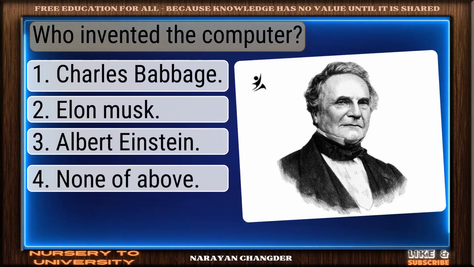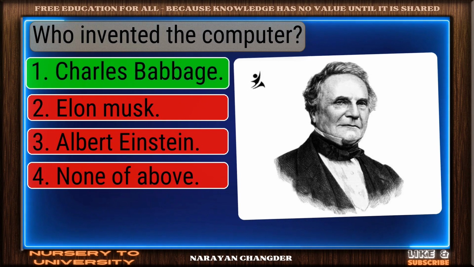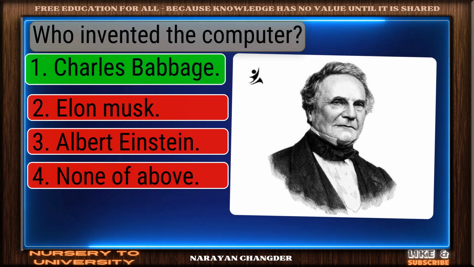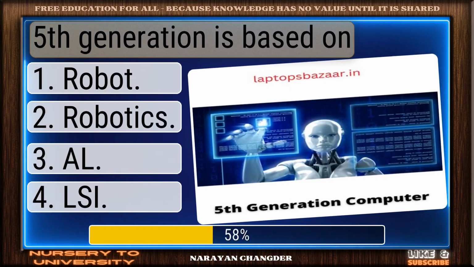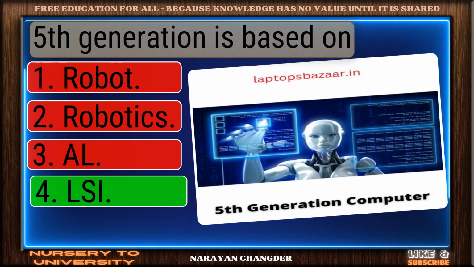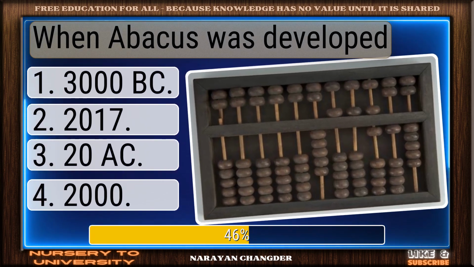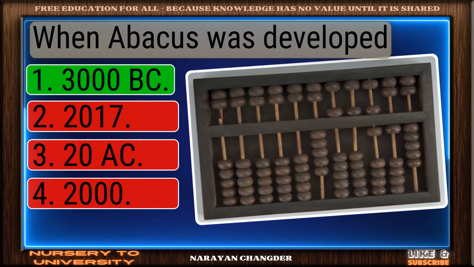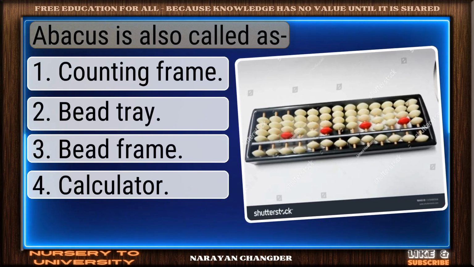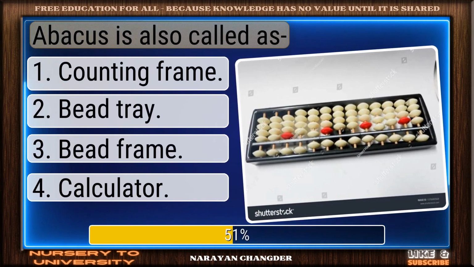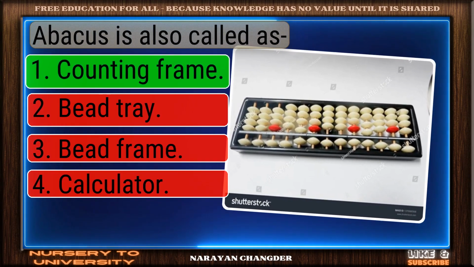Who invented the computer? Clear logic. Your choice, Charles Babbage, is sound and 100% true. Fifth generation is based on? You chose AI, and it is correct. When was abacus developed? You're right. 3000 BC is the correct answer. Abacus is also called as? Strong choice. Counting frame is the right answer.